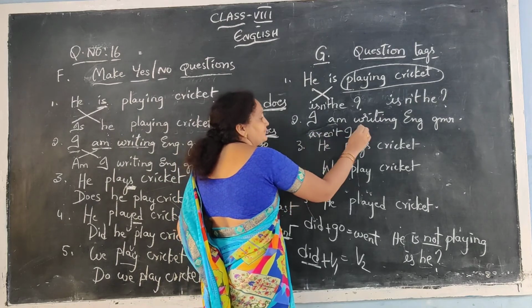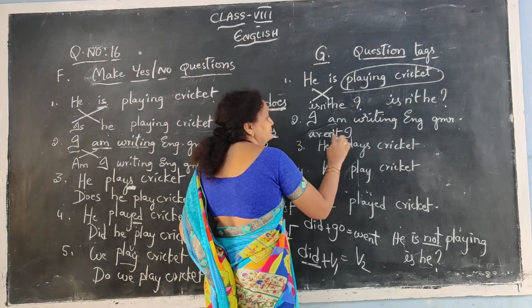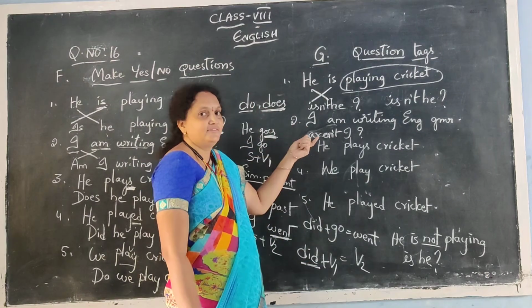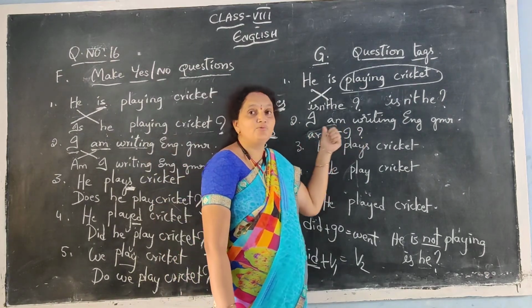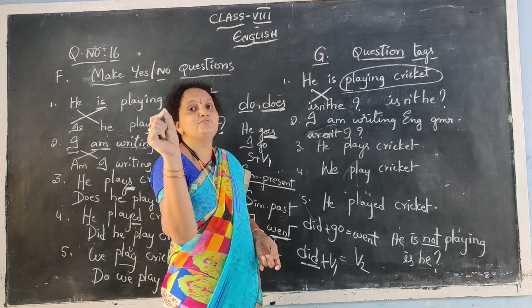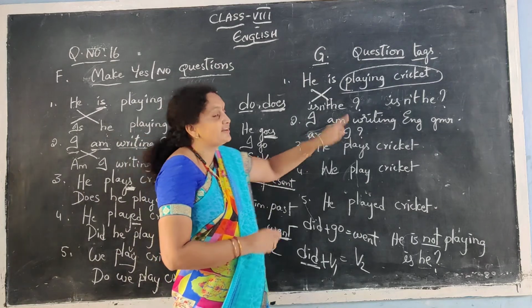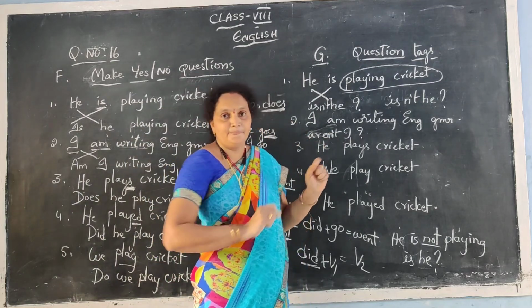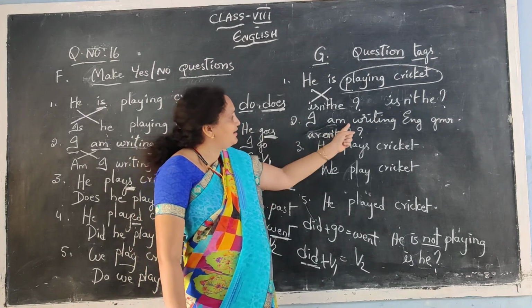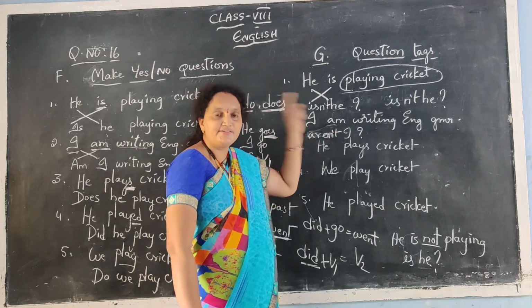Are not. Whenever am comes, we have to change it into are, because amn't has no pronunciation at all in English. So we should not write amn't. We have to write aren't. When you see I am, you have to write aren't.